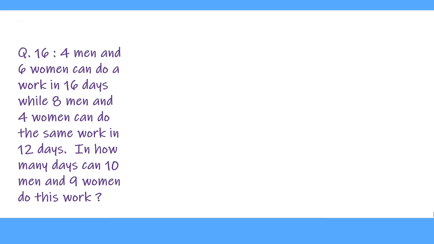Now we are going to solve one question based on simultaneous equation. The question is, 4 men and 6 women can do a work in 16 days, while 8 men and 4 women can do the same work in 12 days. In how many days can 10 men and 9 women do this work? So we solve this question like this.